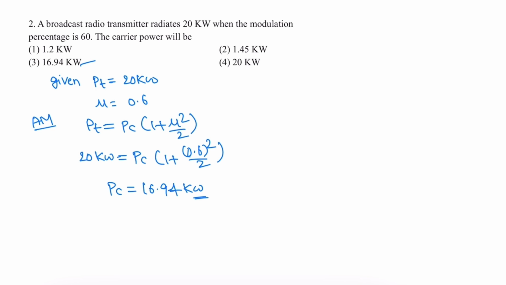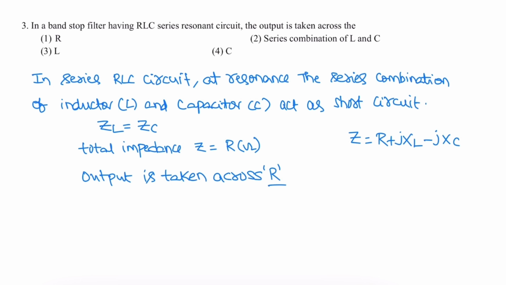Option 3. Third question. In a bandstop filter having an RLC series resonance circuit. So this is an RLC series circuit in resonant mode. At resonance, inductive reactance XL is equal to XC. The total impedance Z is equal to R. Therefore, output is taken across only the resistor. Next question.